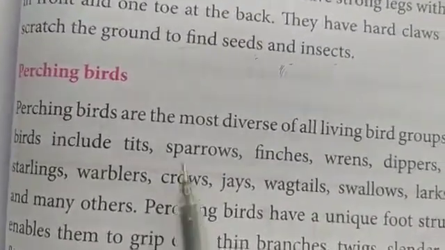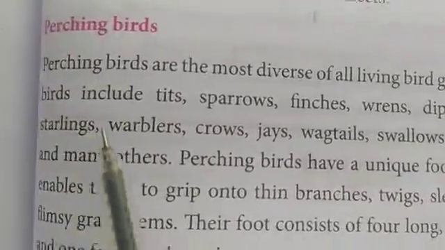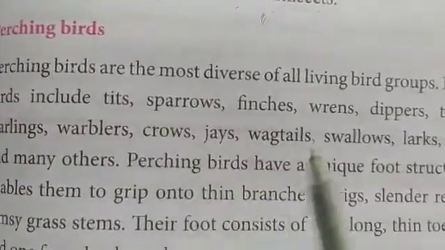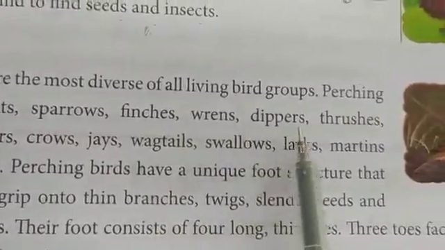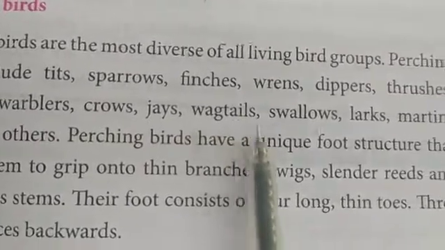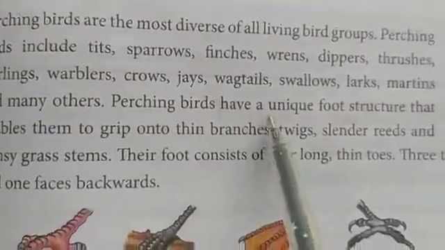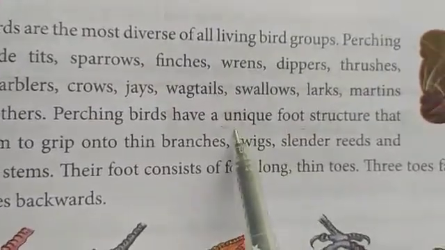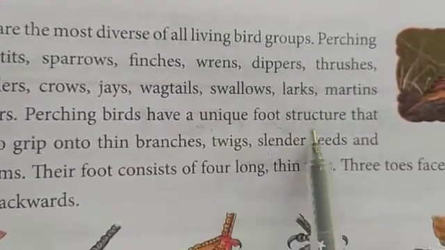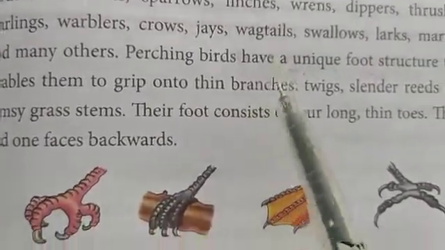Now perching birds, these are the most diverse of all living bird groups. Perching birds include sparrows, finches, wrens, dippers, thrushes, starlings, warblers, crows, jays, wagtails, swallows, larks, martins and many others. They have a unique foot structure, a completely different foot structure that enables them to grip onto thin branches like this.